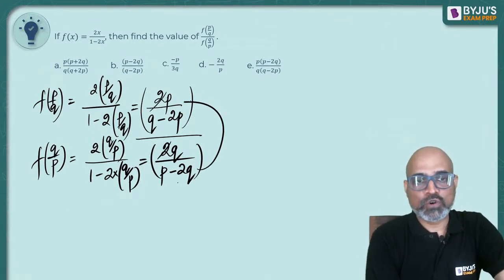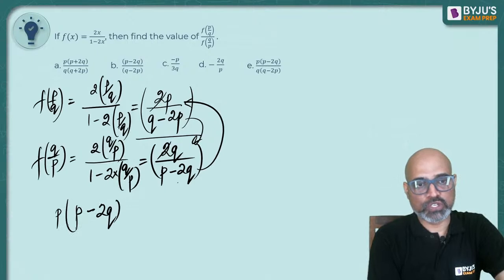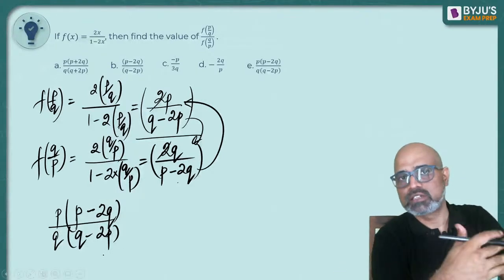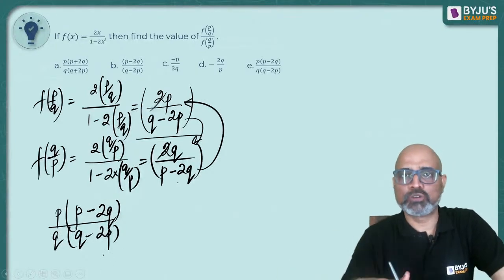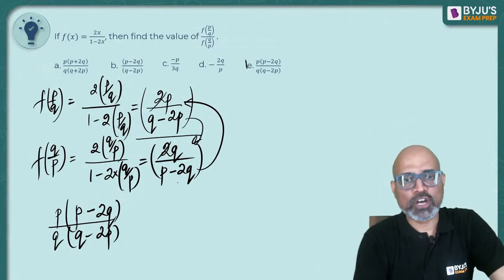So this one will go in the numerator, this one will come in the denominator. So it will become p into p minus 2q upon q into q minus 2p. Or you can take care of the negative sign in both numerator and denominator and generate one more option. But we have only one option, which is E.